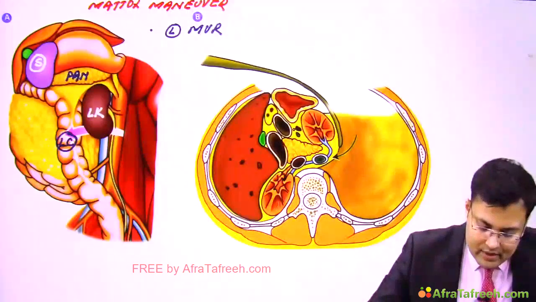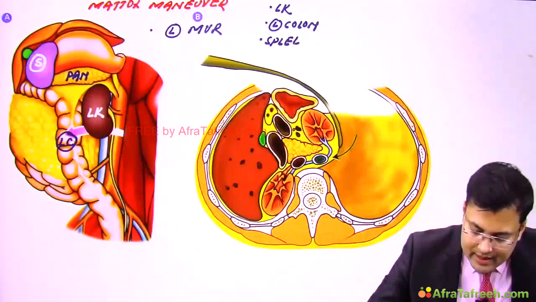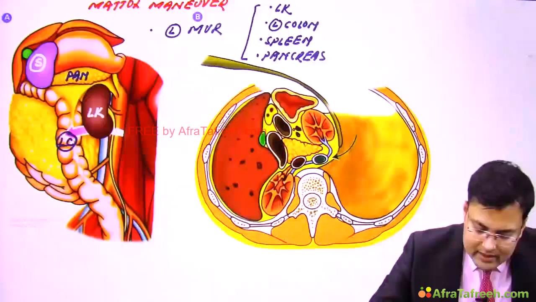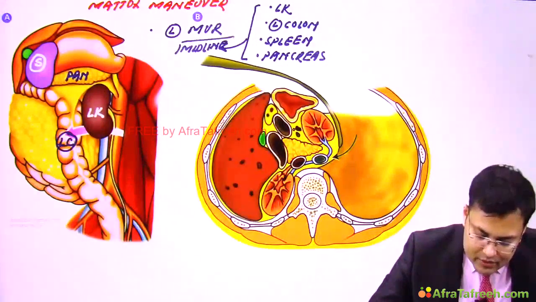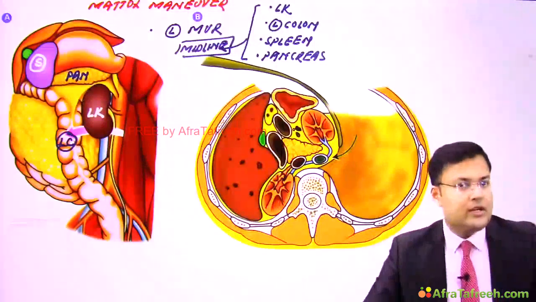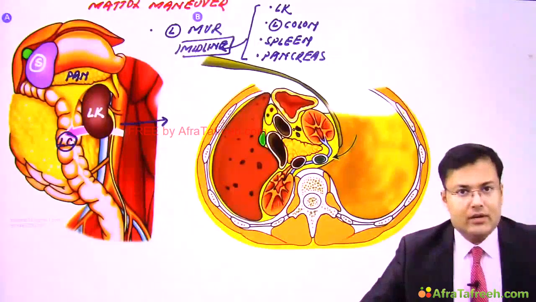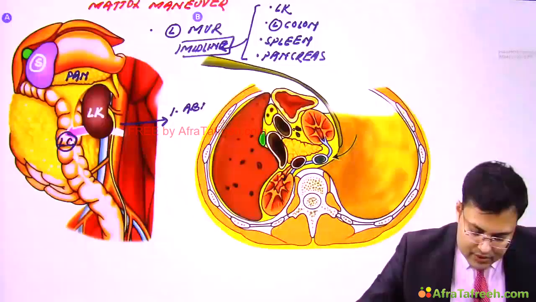Here, the left kidney, left colon, spleen and pancreas. Clear? These structures are rotated medially and brought to the midline. Right? This maneuver is going to expose which structures? Here you can see the entire length of the abdominal aorta. So it is going to expose the entire length of the abdominal aorta.